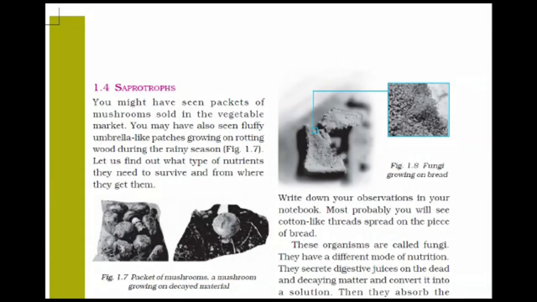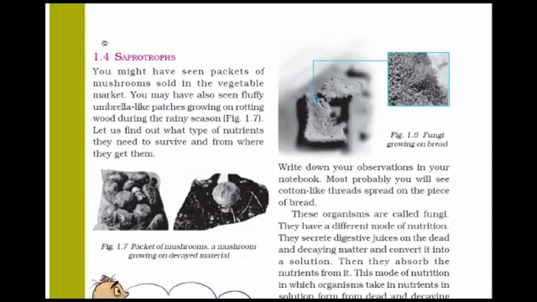What are saprotrophs? You might have seen packets of mushrooms sold in the vegetable market. We have seen mushrooms, just like an umbrella. You may have all seen fluffy umbrella-like patches growing on rotting wood, means it grows on wood which is rotted and destroyed during the rainy season. Let us find out what type of nutrients they need to survive and from where they get them.